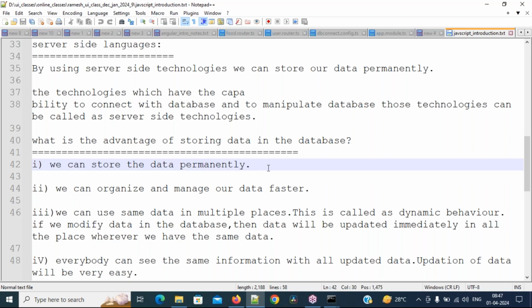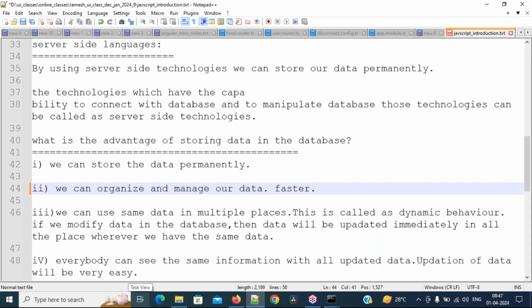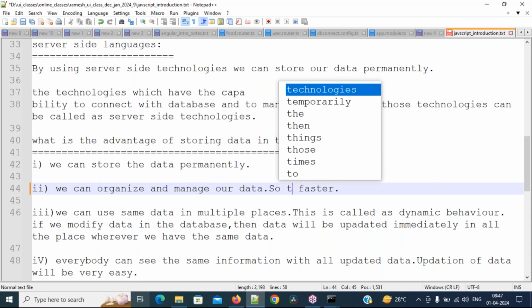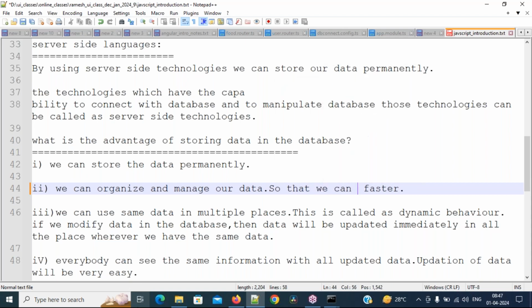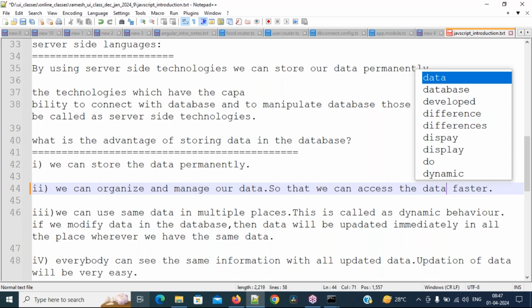And another point is, we can organize and manage our data so that we can access our data faster.